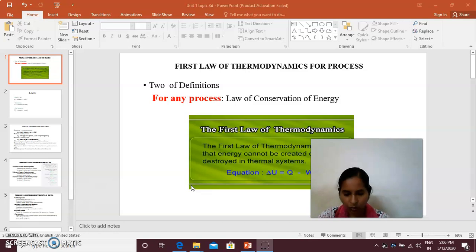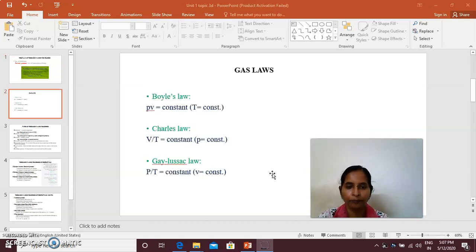Okay, so there are two types of first law of thermodynamics and three corollaries for the first law. This is the equation in which the internal energy comes into play along with the first law of thermodynamics. Okay. Now, gas laws. Why are we studying gas laws in thermodynamics?